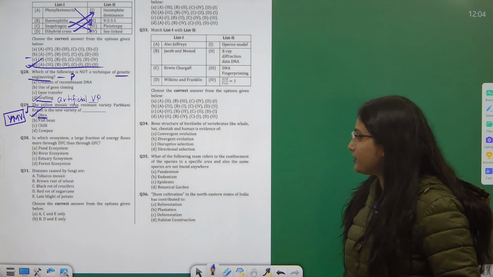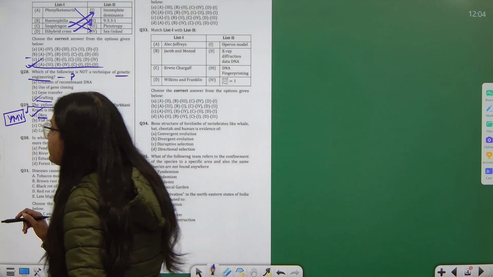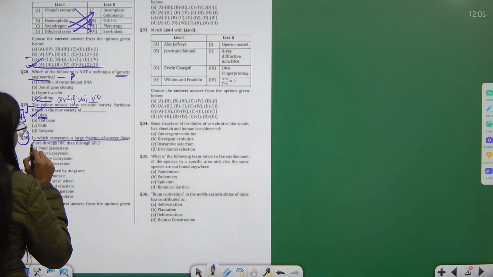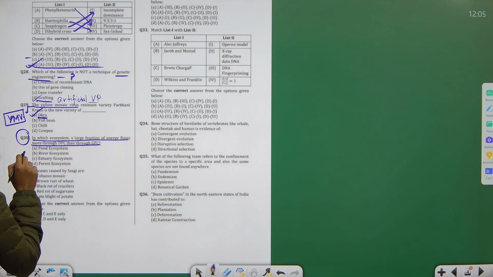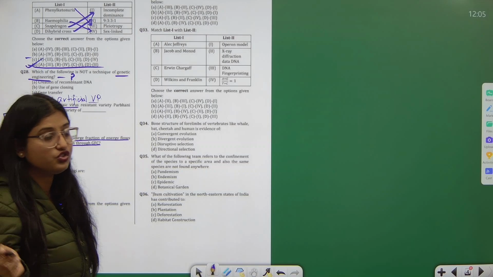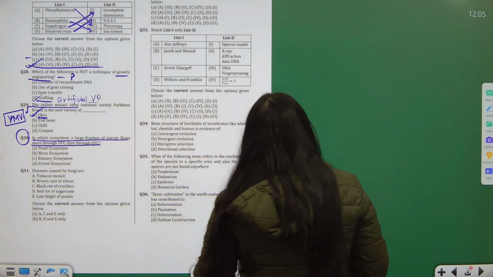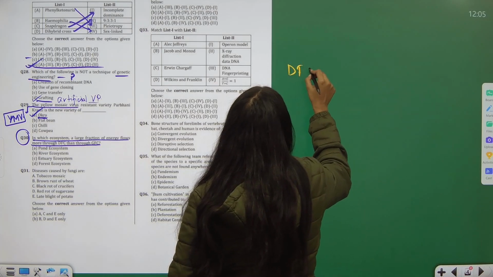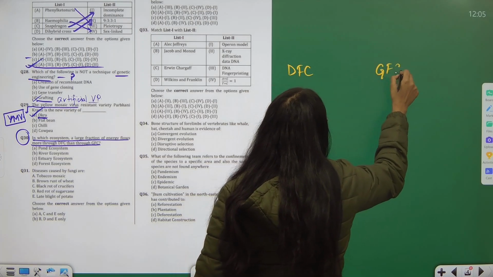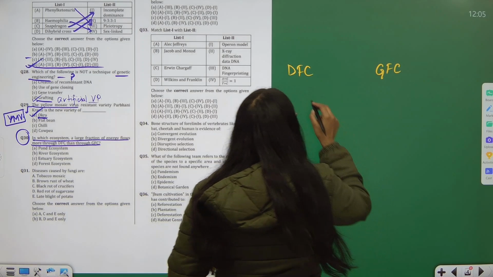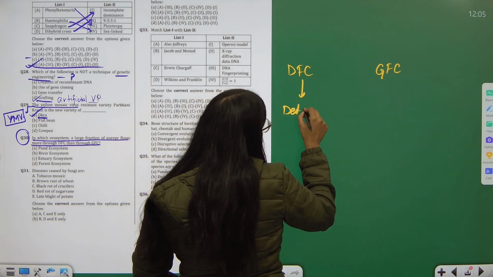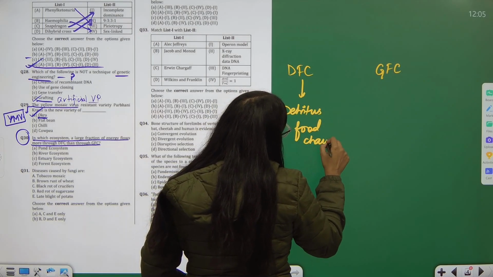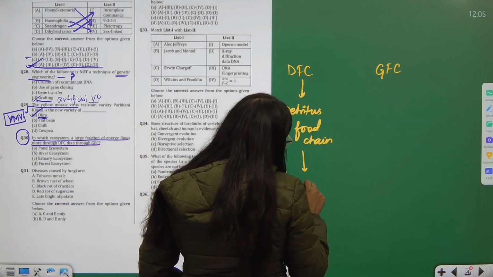Moving on to the next question, question number 30. It says: in which ecosystem does a large fraction of energy flow more through DFC than through GFC? Before we have any remarks about the question, we need to know what DFC and GFC are. DFC is the detritus food chain, the one which starts with decomposers.